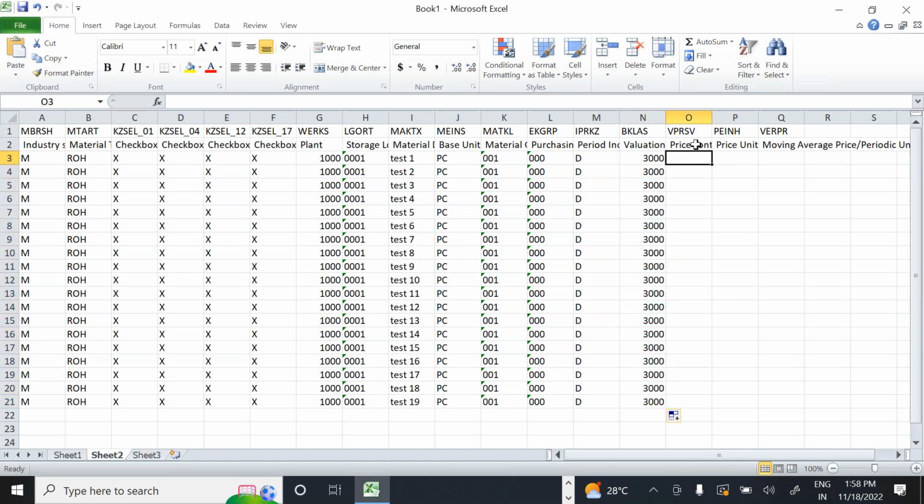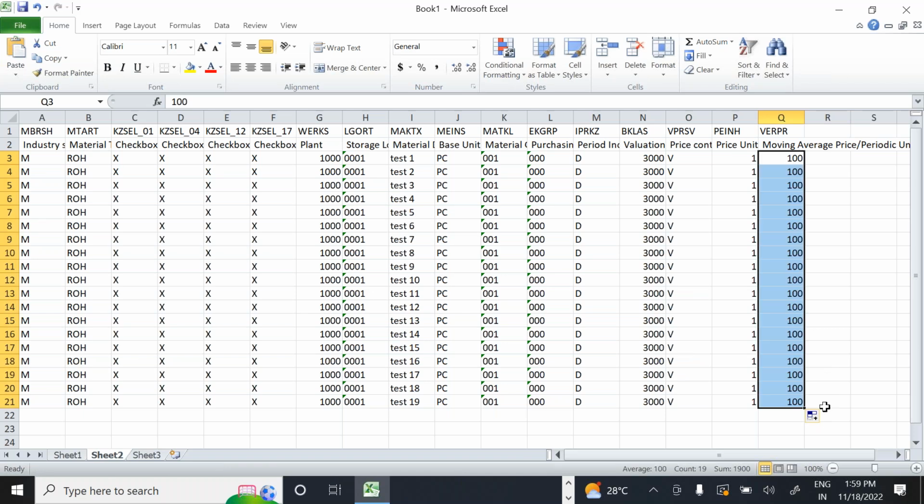Price control indicator: moving price or standard price. Okay, moving price. Price unit is 1 per unit, right? So the price unit is only 1. What is moving price? All the materials' prices will not be the same. I can maintain different prices also. You can see, fill the series, 118. Clear? So this is the way I need to prepare the template.